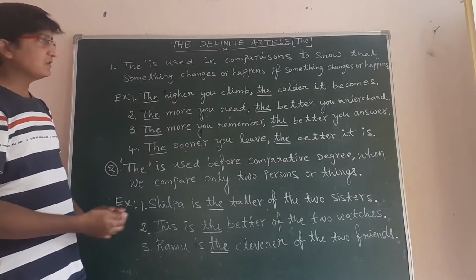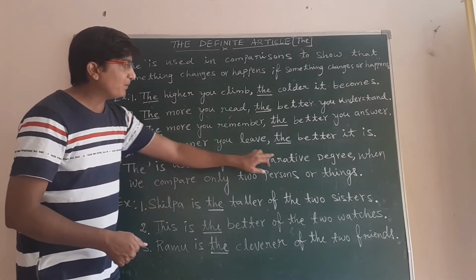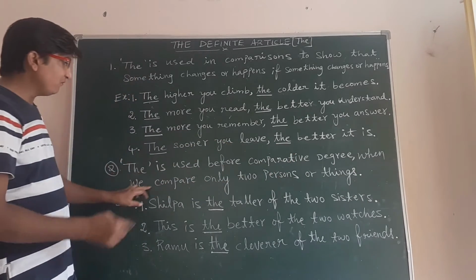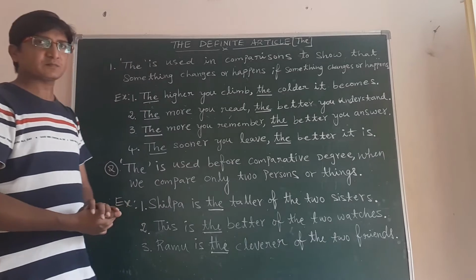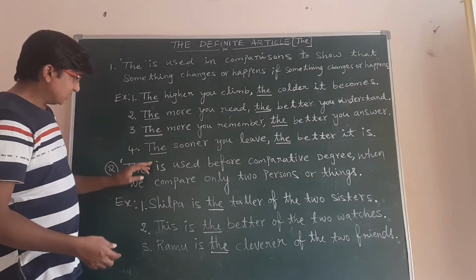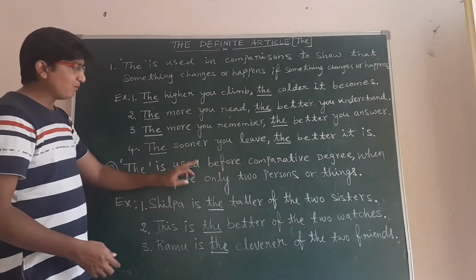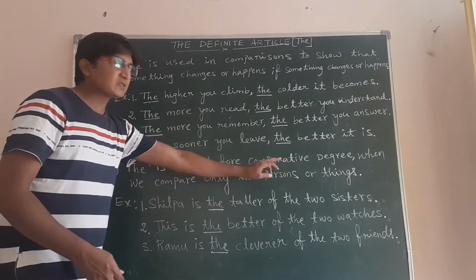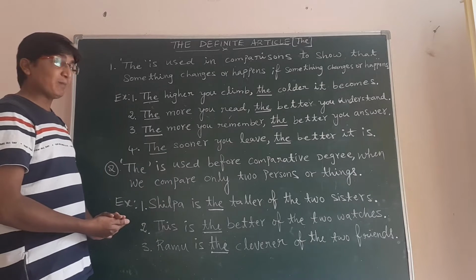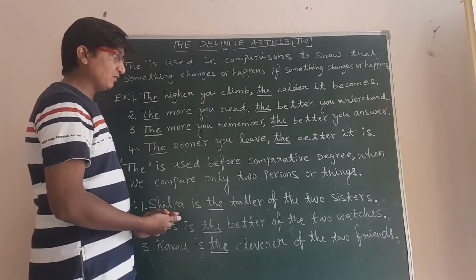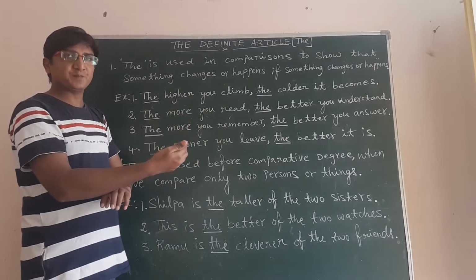The second thing is, the is used before the comparative degree when we compare only two persons or things. Once again I repeat, the is used before the comparative degree when we compare only two persons or things. Generally in degrees of comparison, we compare two things or two persons.